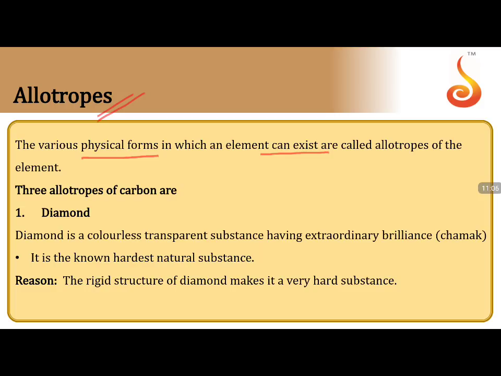diamond, one of the allotropes of carbon we are taking, is a crystalline allotrope. Diamond is a colorless, transparent substance having extraordinary brilliance, in Hindi, chamak. It has a glittering nature. When light falls on the diamond, it has a high refractive index. Because of that, light falling on the diamond from different directions undergoes different refractions, and you can see the glittering nature of the diamond is different in different directions.